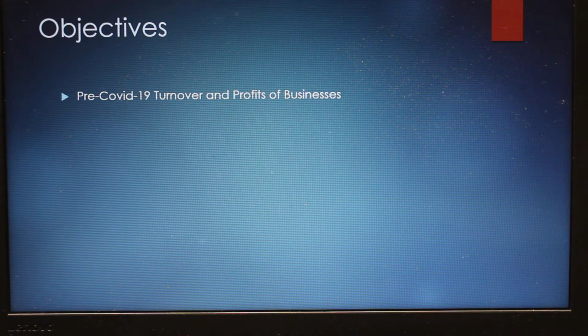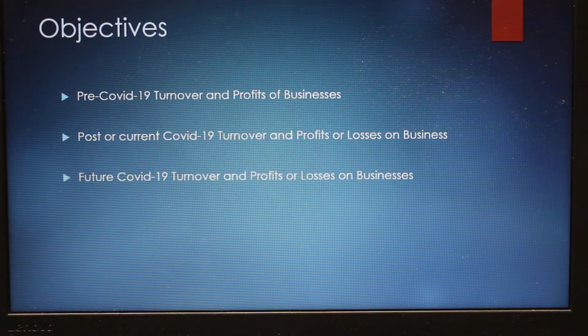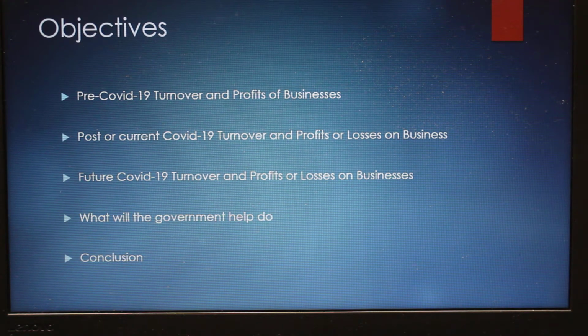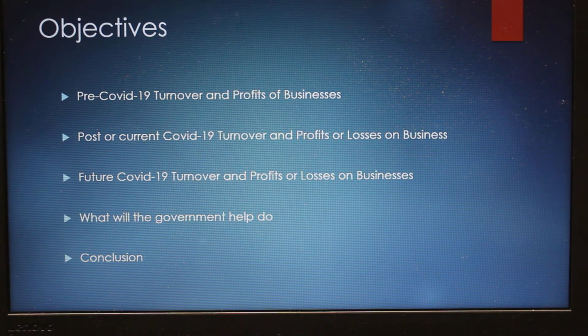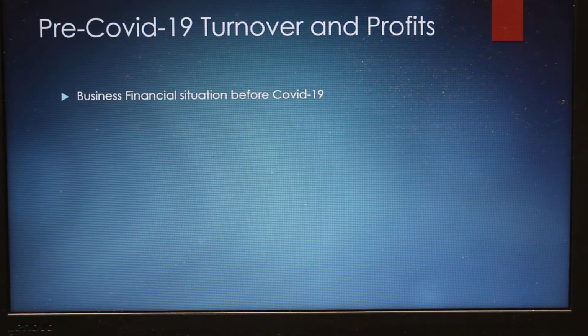Our objectives are the pre-COVID-19 turnover and profits of businesses, the current COVID-19 turnover and profits or losses on businesses, the future COVID-19 turnover, profits or losses on businesses, what the government help will do, and then we will conclude. Now let's have a look at the pre-COVID-19 turnover and profits.